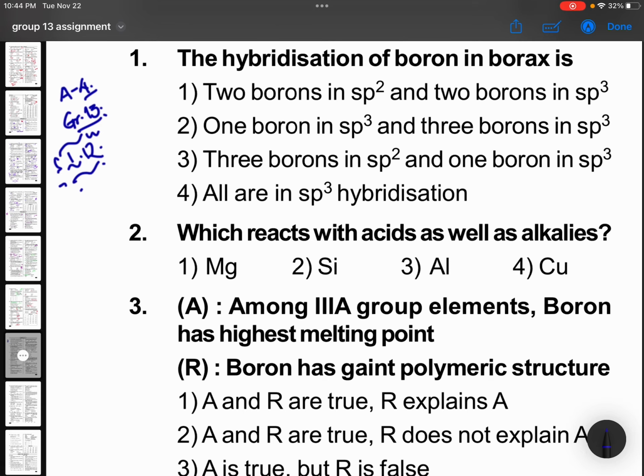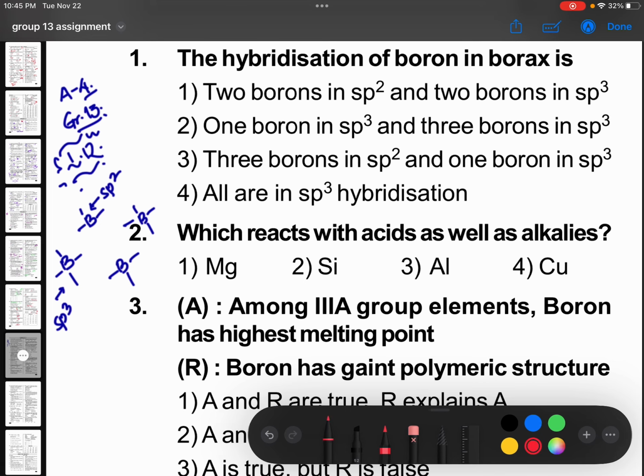Assignment 4. The hybridization of boron in borax is: in borax, there will be 4 boron atoms. In that, 2 boron atoms will have 4 bonds, and 2 boron atoms will have 3 bonds. The 3-bond ones are sp2 hybridized, and the 4-bond ones are sp3 hybridized. This structure I have explained in the last topic. You can check that one.